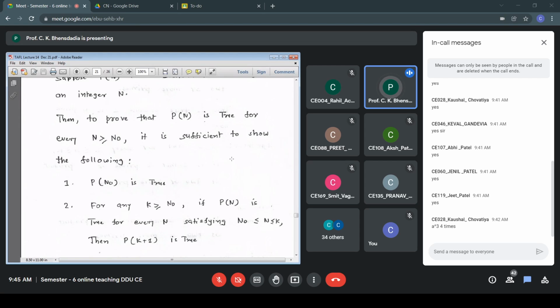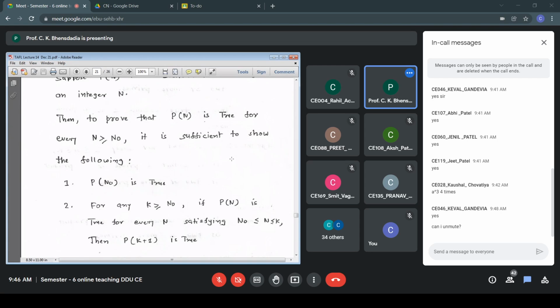Do you understand what the difference is? Can anyone explain in simple words what the difference is? Anyone? You may unmute and tell me. Step number 2, what is the difference? You can unmute and tell me. Yes, Keval, please.